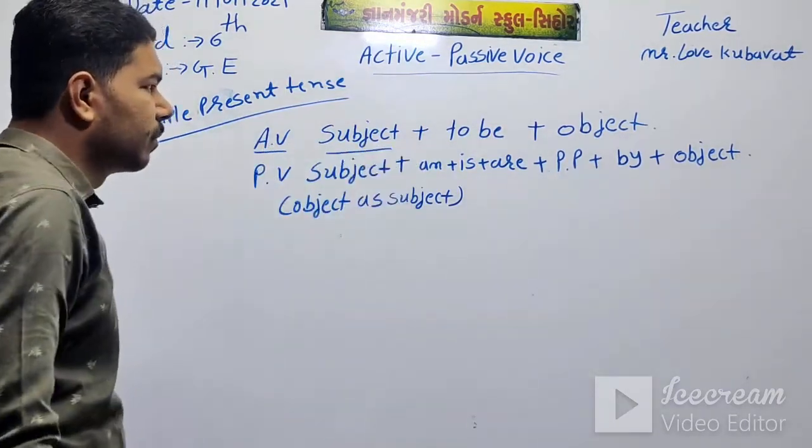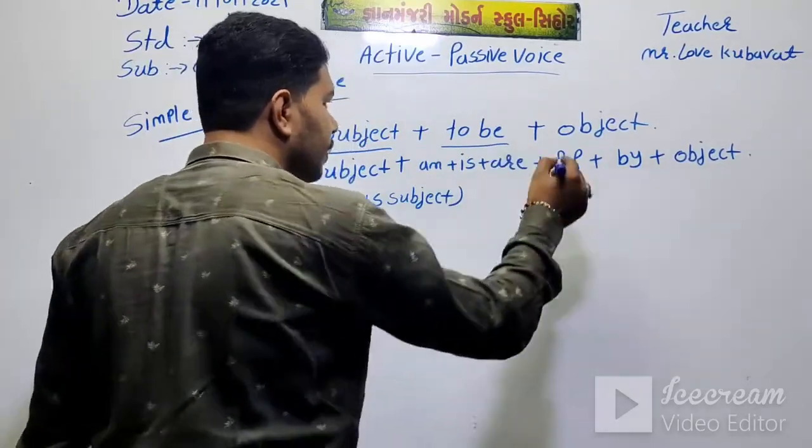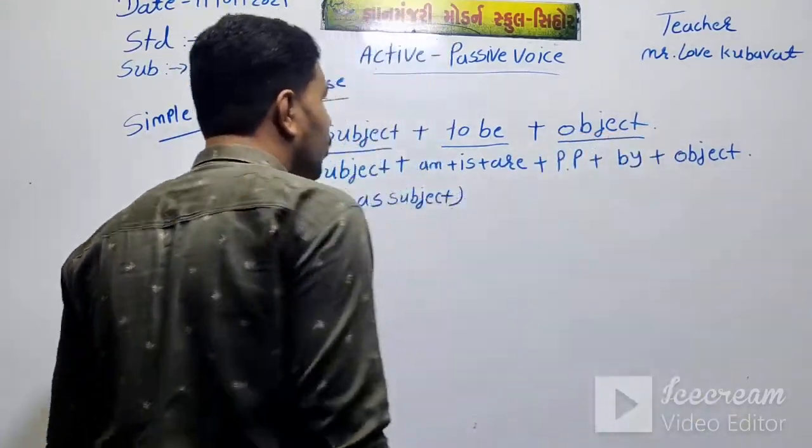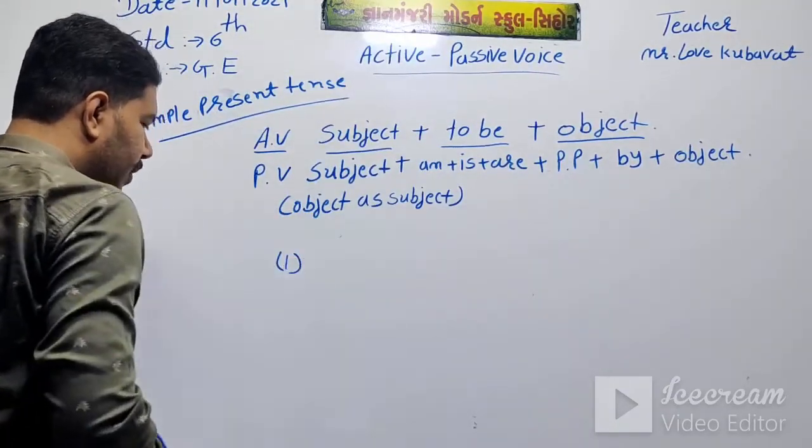Subject, then to be, and then object. I will give you some examples.